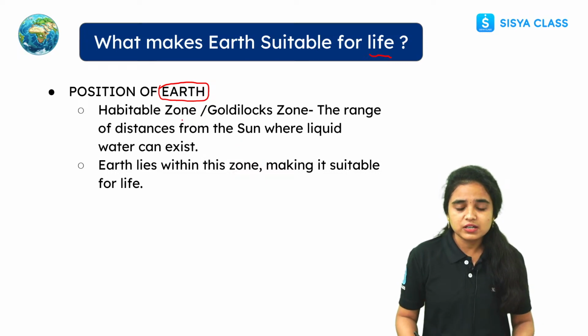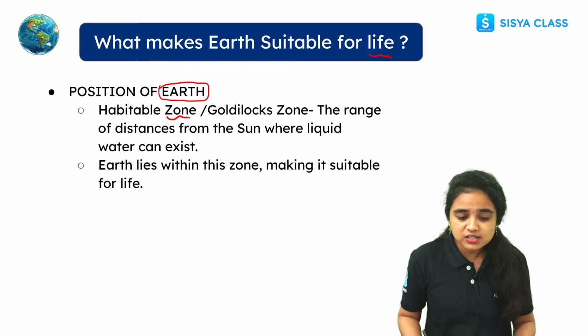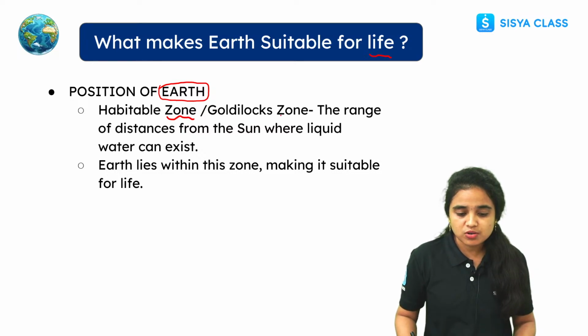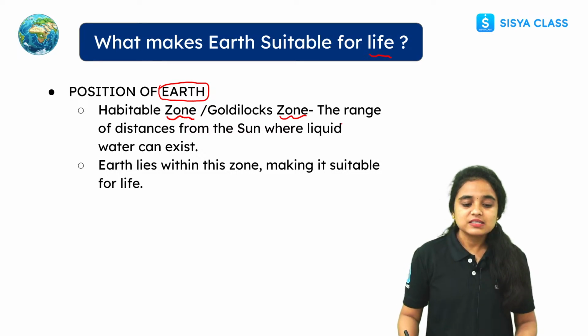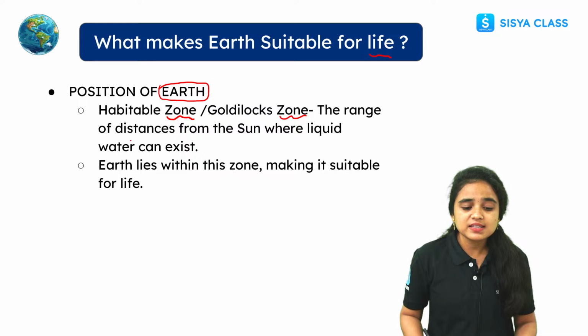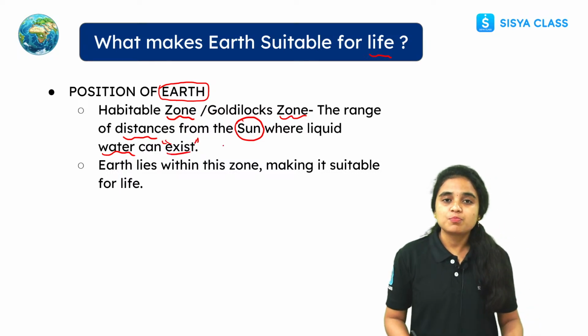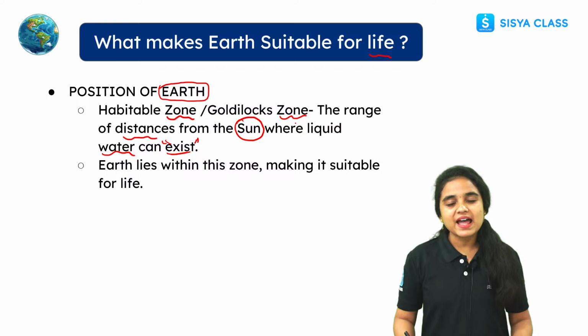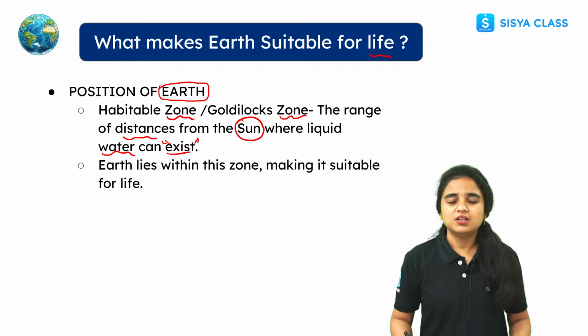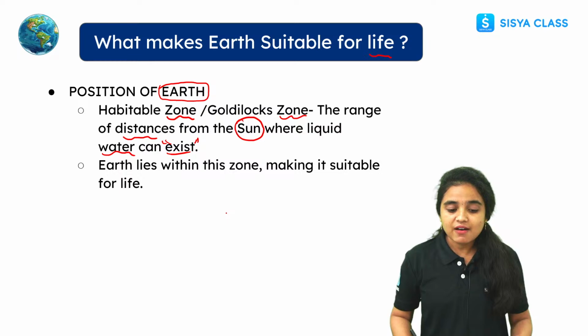Position of the Earth: the habitable zone or Goldilocks zone, what does it mean? See students here, it is the range of distances from the Sun where liquid water can exist. So it is the main thing where life is possible. See, other planets are there. Is there any water? No, there is no water. And our Earth is called the blue planet.